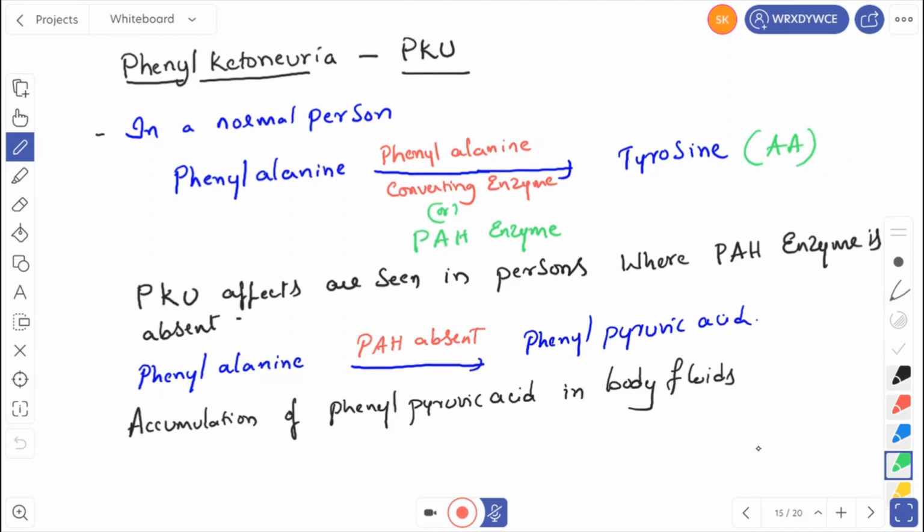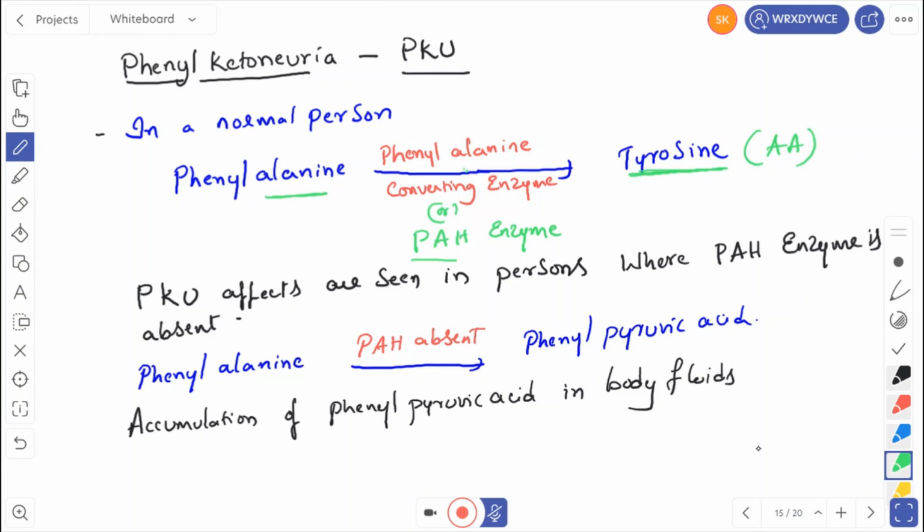Let us go for an example for pleiotropy, that is phenylketonuria. Generally we get phenylalanine through diet. When phenylalanine is present in our diet and enters our body, in the presence of phenylalanine converting enzyme or PAH enzyme, it is converted into tyrosine. Tyrosine is an amino acid. But phenylketonuria effects are seen in the people in whom this enzyme is absent.